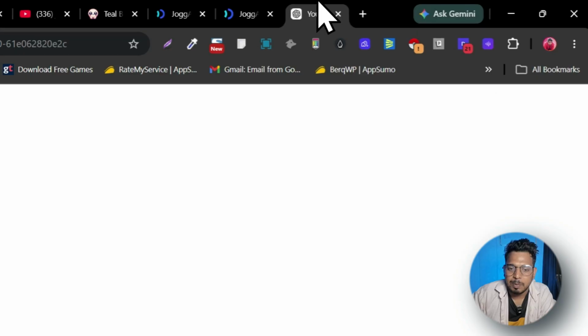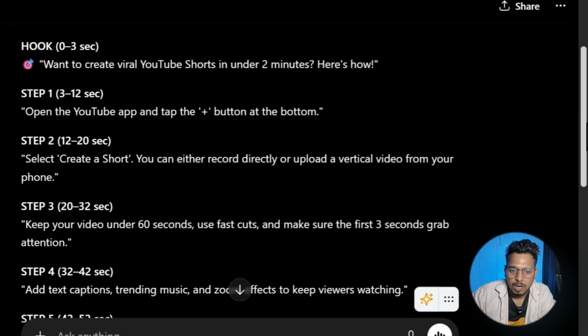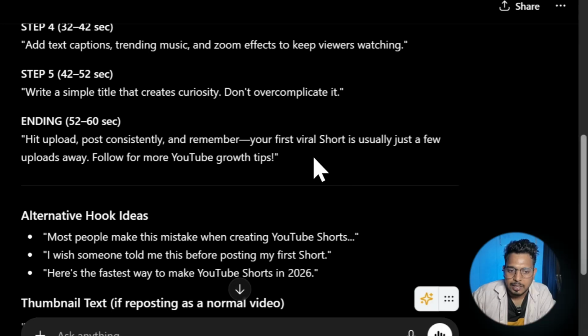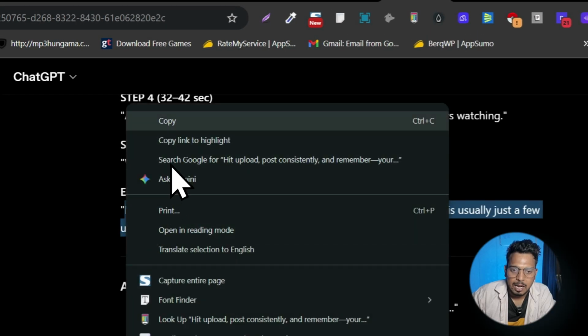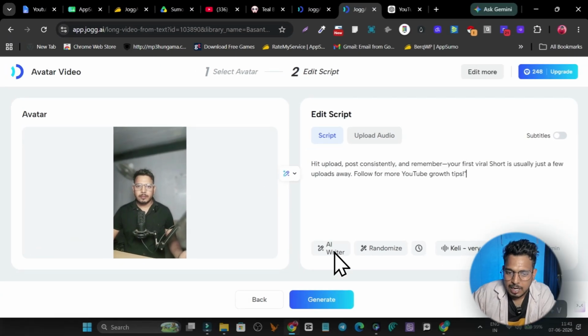So I will go to ChatGPT and create a script here. So I have created this script. Okay, so I am going to copy this line here. Suppose this is my script and I want to create a video on it. So I will simply paste it here. By default, there's also the AI script writer available built into JoggAI that you can also use here.